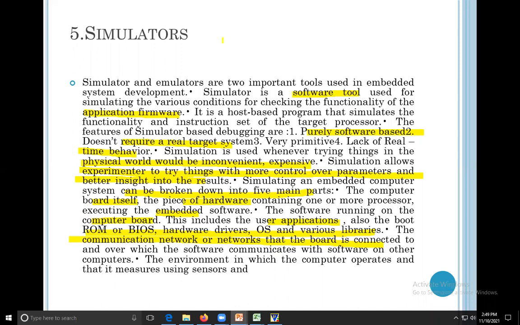A simulator is software. If you are working with an embedded system, you have to use one or two processors or controllers. So what is the simulator doing? The simulator is used